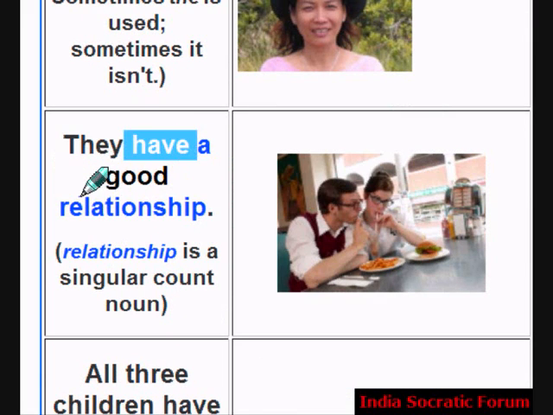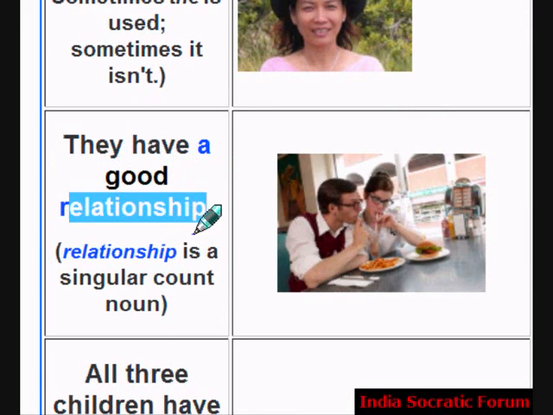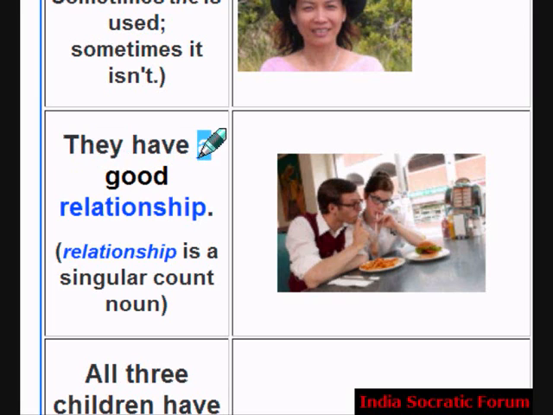They have a good relationship. Repeat. They have a good relationship. Relationship is a singular count noun. Okay. It's a count noun.